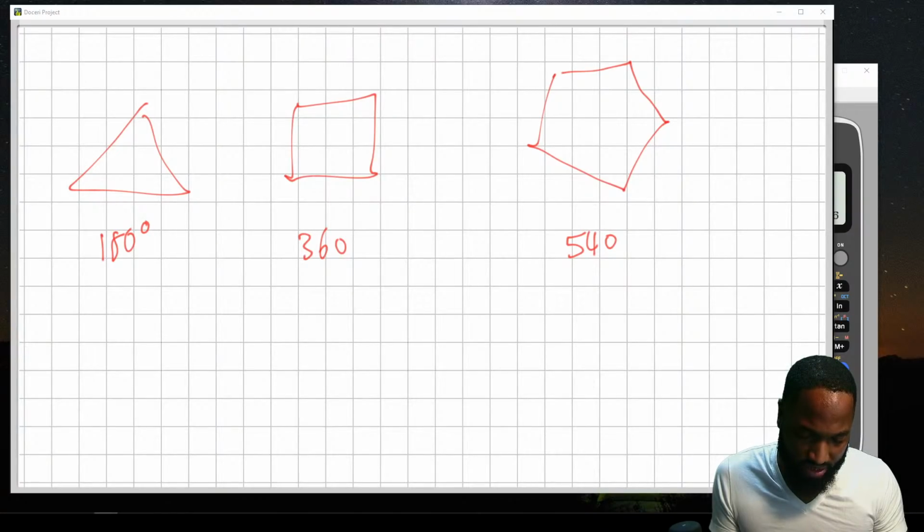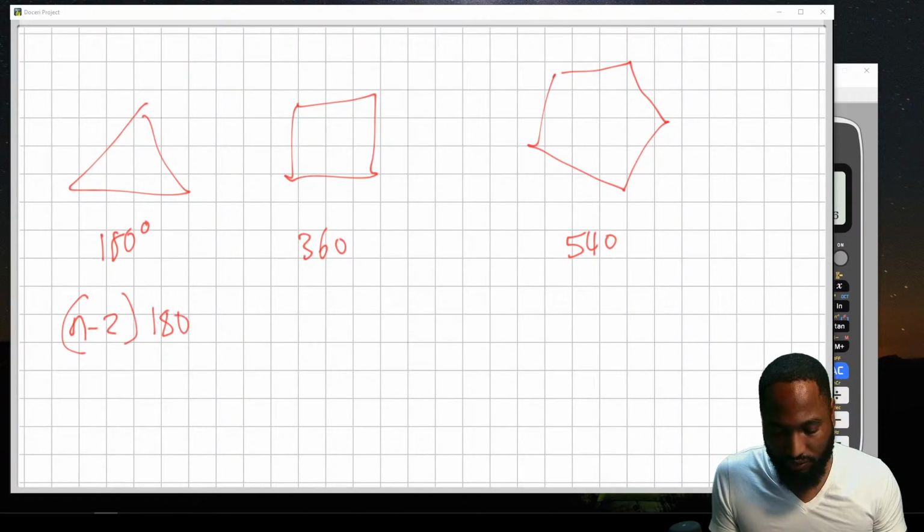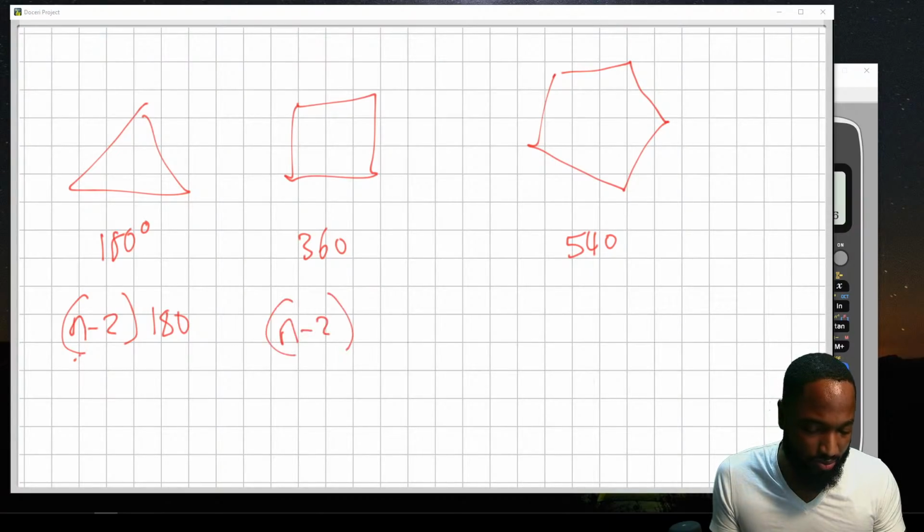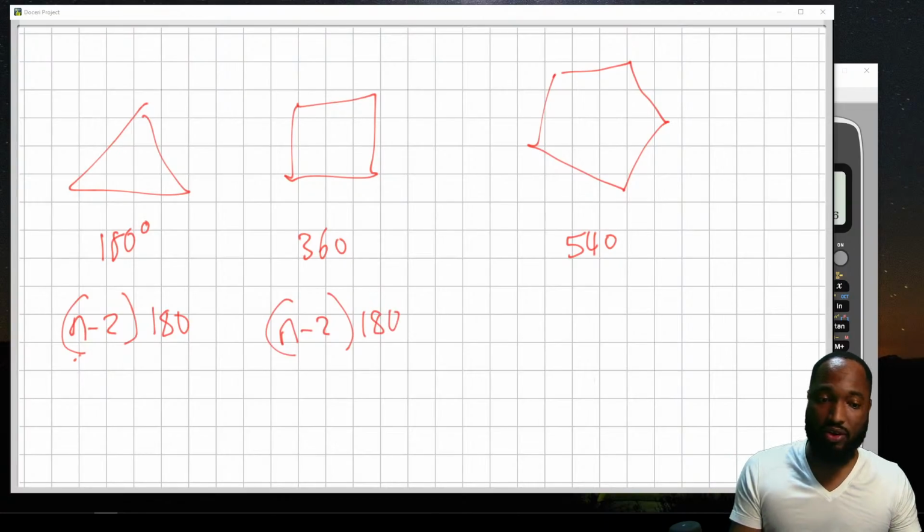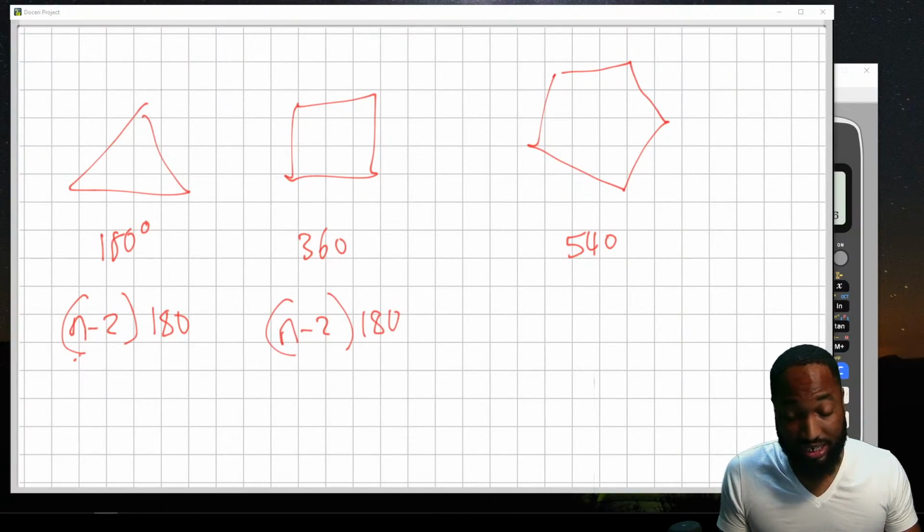if you have three sides, n minus 2 times 180 degrees. So you have three sides, 3 minus 2 is 1, so n minus 2 times 180 degrees. So that is how to figure out the internal angles in a shape.